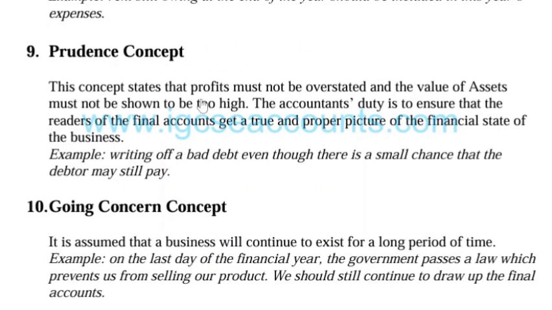And for the ninth concept, we have the prudence concept. This concept states that profits must not be overstated and the value of assets must not be shown to be too high. The accountant's duty is to ensure that the readers of the financial accounts get a true and proper picture of the financial state of the business. For example, write off a bad debt even though there is a small chance that the debtor may still pay. So the prudence concept is that in general.